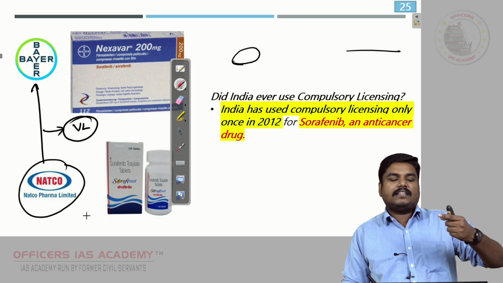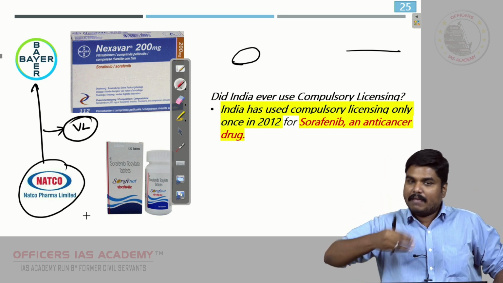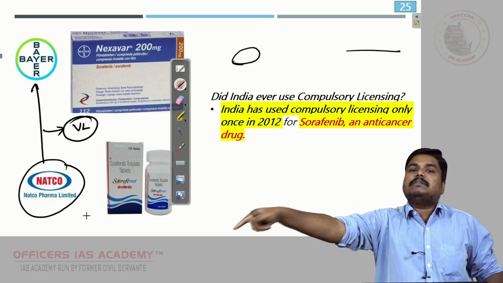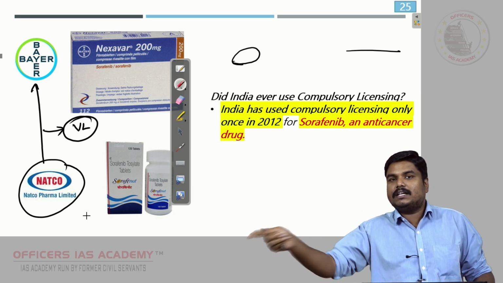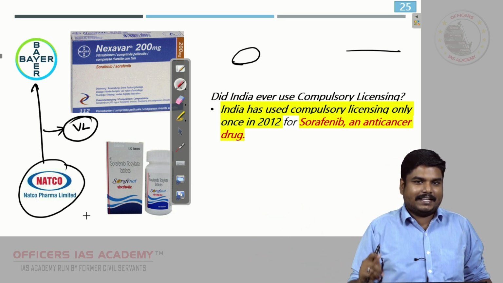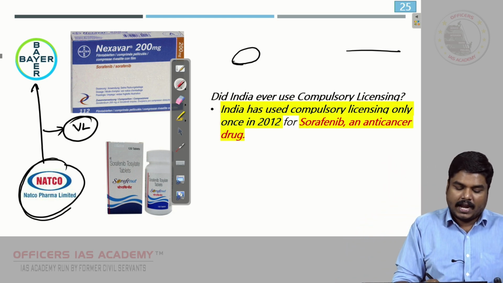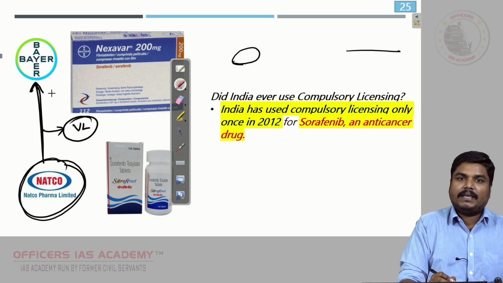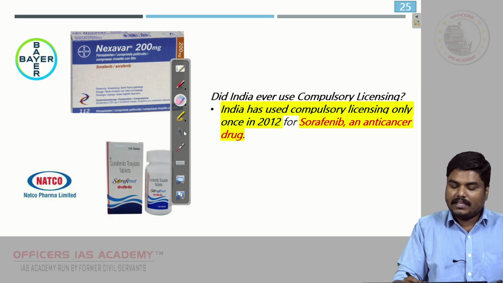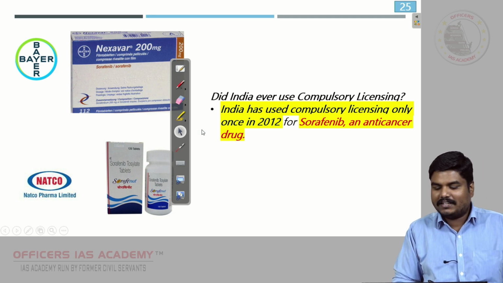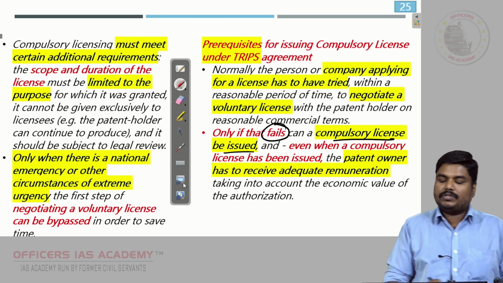What is voluntary licensing? That means if Bayer themselves give a license to a third party to produce the drug, that is called voluntary licensing. So the first step will be that Natco should negotiate with Bayer to get voluntary licensing. If voluntary licensing fails, only if that fails, then a compulsory license can be issued.